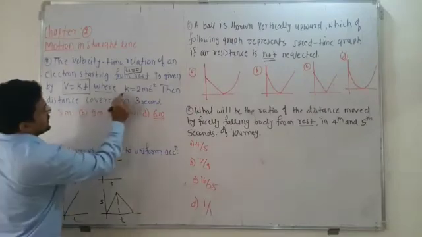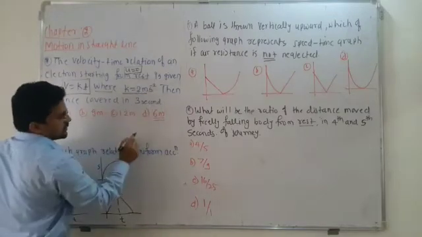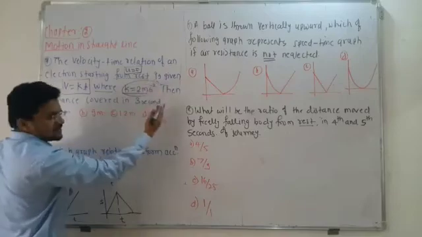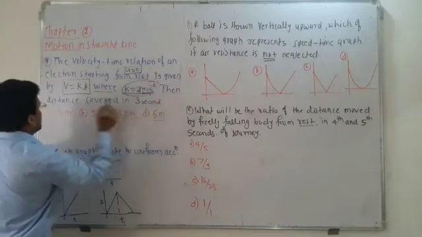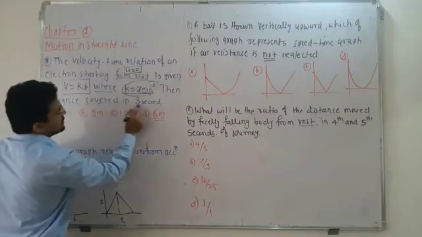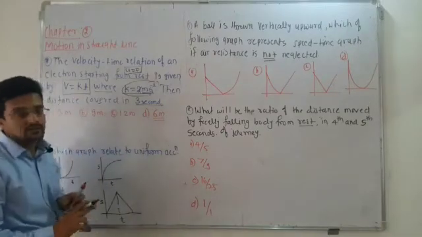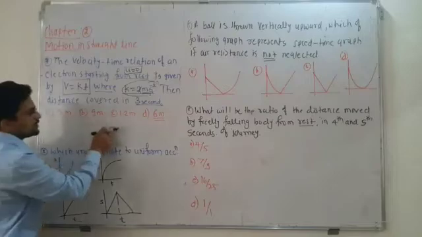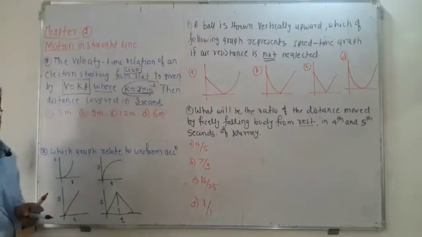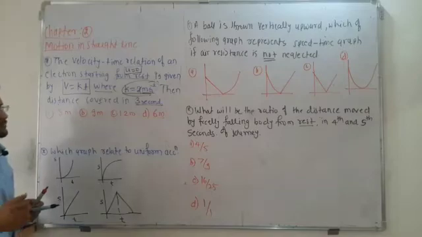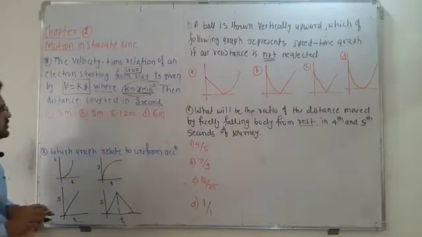Where k is 2 meter per second square. That may be anything, maybe acceleration; from this unit you can say this can be an acceleration. Then the distance covered in 3 seconds is 8 meter, 9 meter, 12 meter or 6 meter.